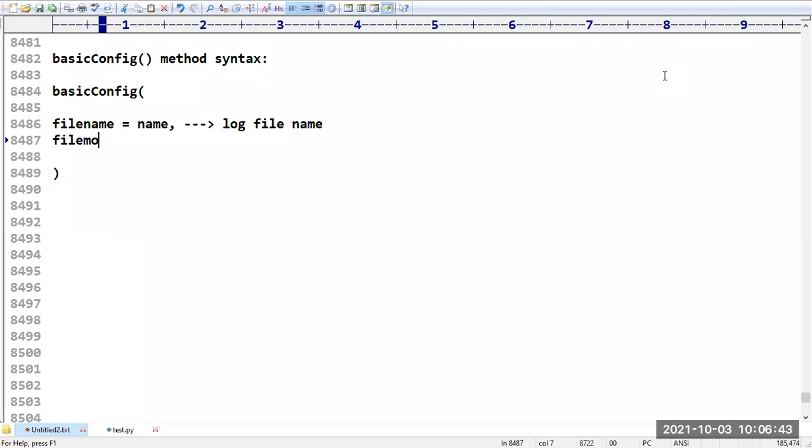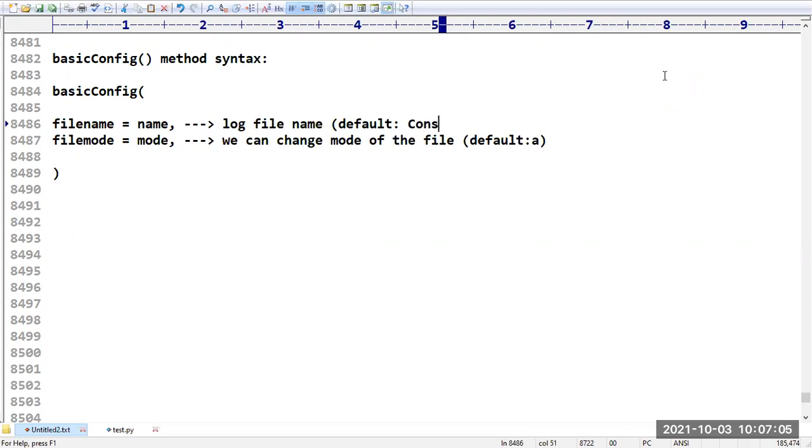Then the file mode. By default it is going to be append mode. If you want, you can change the mode of the file, but the default mode is always append. The default destination is the console. If you are not taking a filename, it will write on the console.